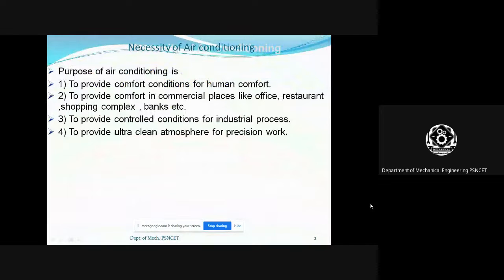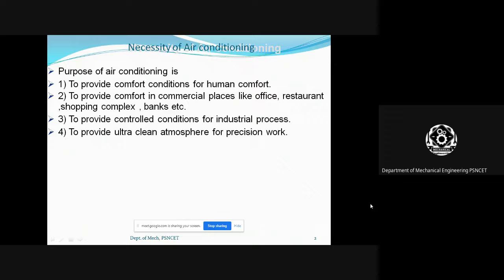First of all, what is the necessity of air conditioning? Already we discussed the air conditioning systems, that is summer air conditioning, winter air conditioning, and year-round air conditioning. Just recalling this, what is the necessity of air conditioning? The necessity of air conditioning is to provide comfort conditions for human comfort.